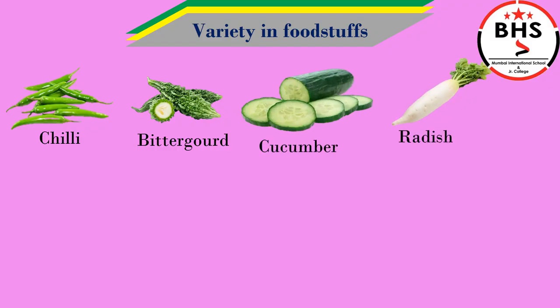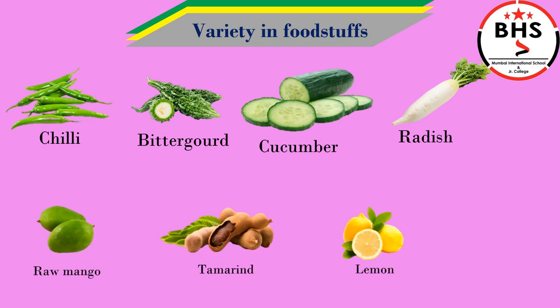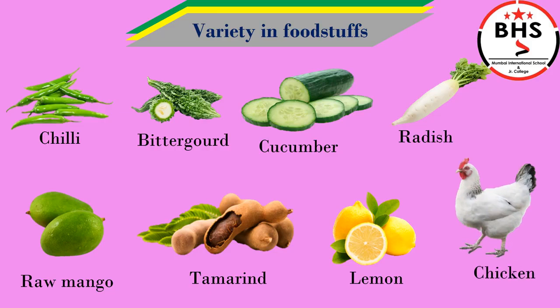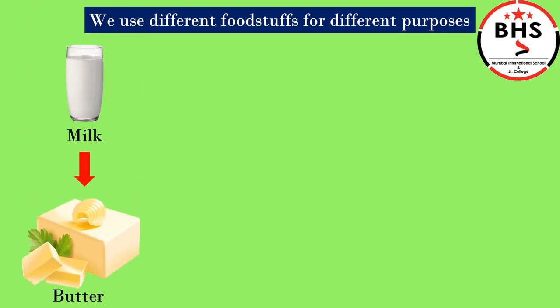Cucumber and radish. They are vegetables. They should be eaten raw. Raw mango, tamarind, and lemon. These are sour in taste. Chicken. Chicken gives us meat. We use different foodstuffs for different purposes. We use milk to get butter.